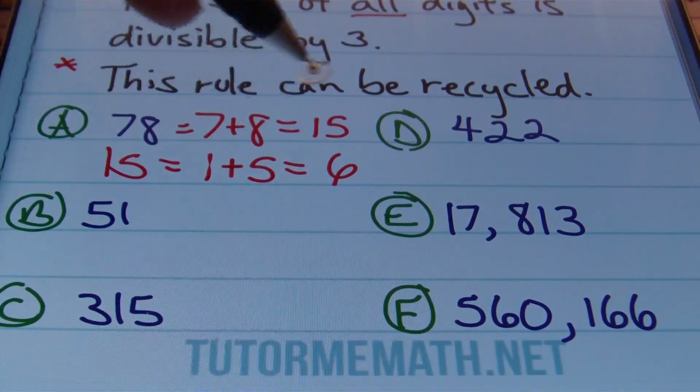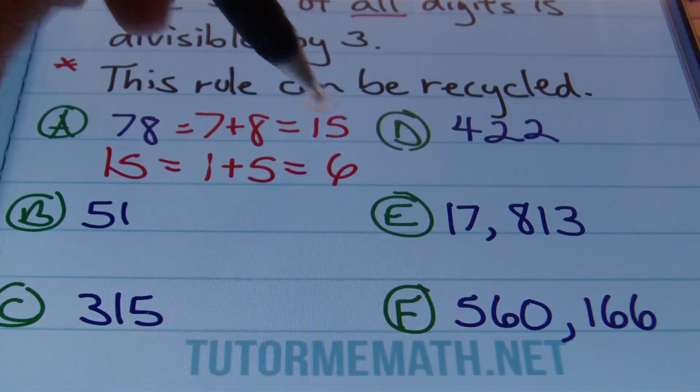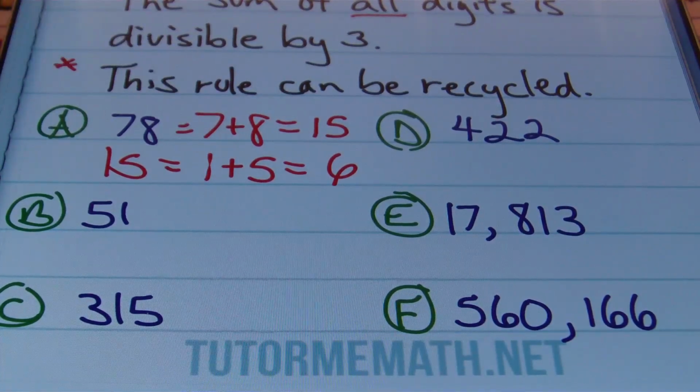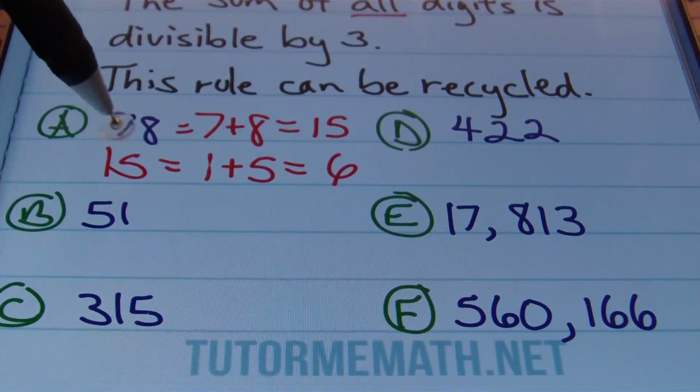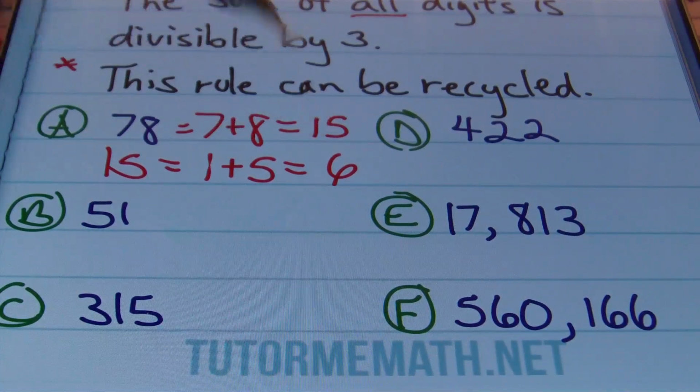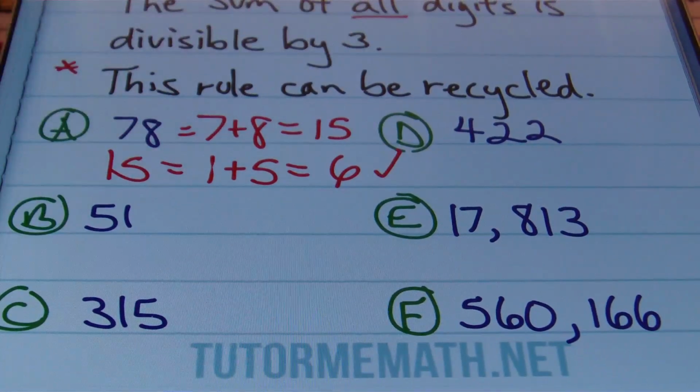So notice that you may not recognize the value that you have in the first sum. You can take that sum itself and then continue. In other words, you can recycle the rule and end up adding the digits of that result, and you'll still get a multiple of 3 when you add them together. Yeah, check mark.